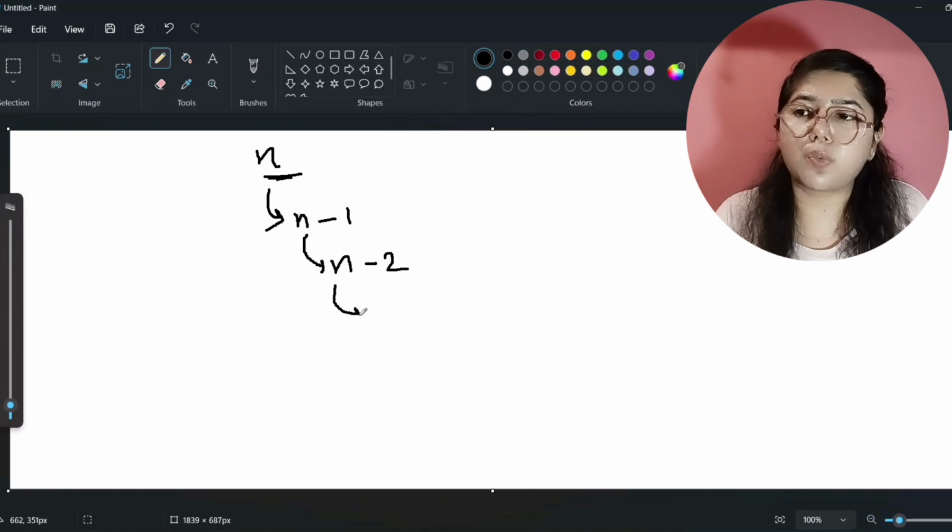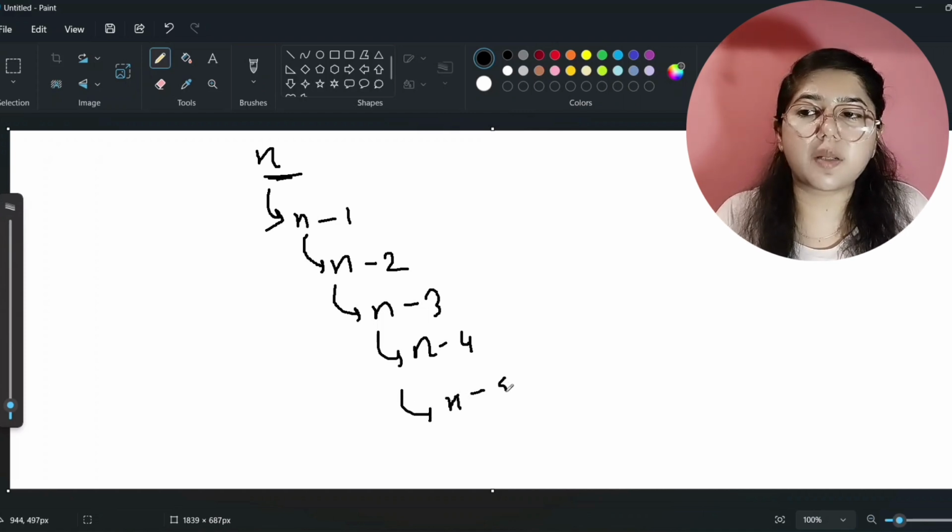Now again n minus 2 will call a smaller instance, and that will be n minus 3. Now again this n minus 3 will call a smaller instance, and that will be n minus 4, right? Now again this n minus 4 will call a smaller instance, n minus 5.